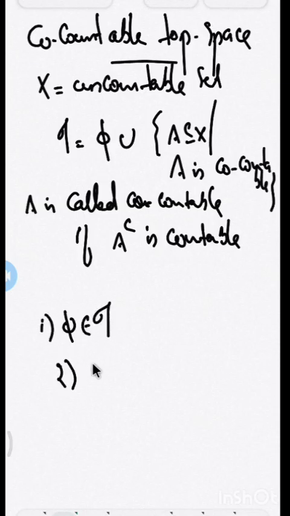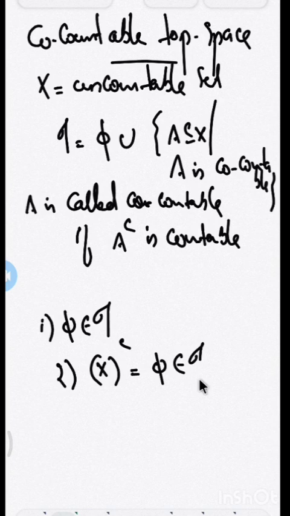And second one, what is X complement? X complement is equal to empty. This empty set is a countable set, which implies X belongs to tau. Empty can be considered as a finite set. Therefore, X itself is a co-countable subset of X. Therefore, X belongs to tau.